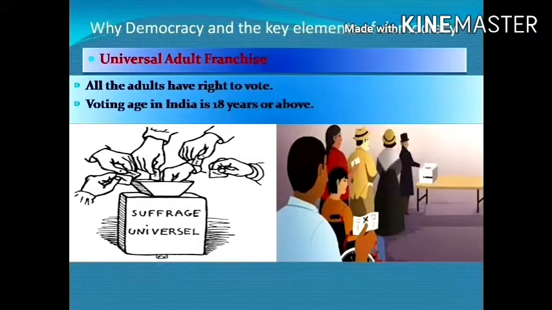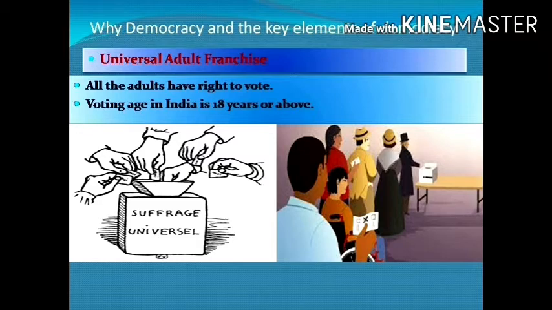Now we have universal adult franchise or universal suffrage. In this, all the adults have the right to vote, whether they are rich or poor, of any religion, any color, any caste, any political status. They all have the right to vote. That means the vote of a president and the vote of a labor is the same. Now the voting age in India is 18 years or above.